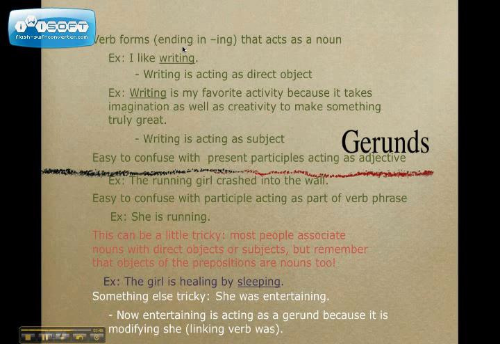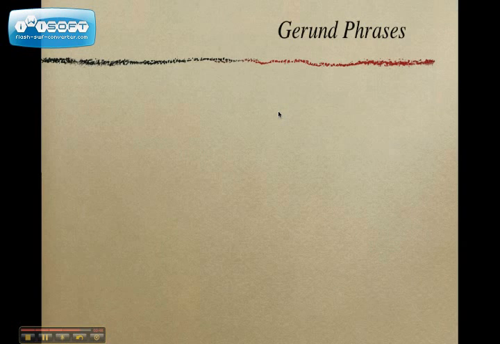Something else really tricky, I think, is, she was entertaining. There, entertaining is not acting as a verb. It is actually acting as an adjective because was is a linking verb. It links those two, so you could substitute it as, she equals entertaining. So that's kind of confusing. And I hope you guys watch the next part of the video for gerund phrases and infinitives.